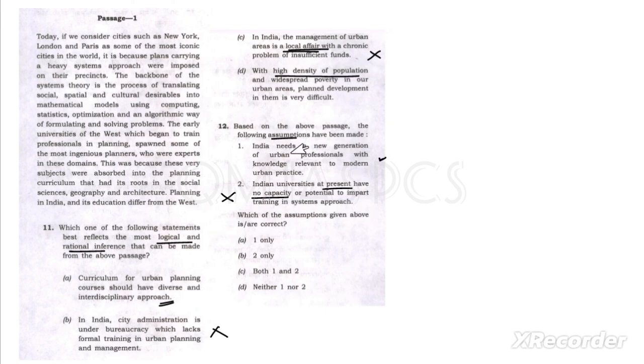India needs a new generation of urban professionals with knowledge relevant to modern urban practices. India needs, yes, we know India needs that. So based on this one, it can be the passage. But I think it can be or cannot be. So right now I'm taking this one.